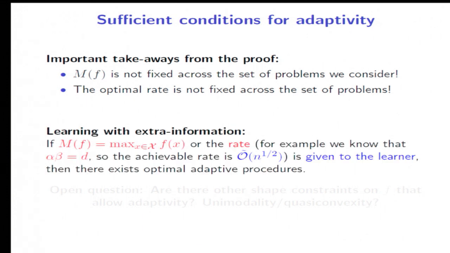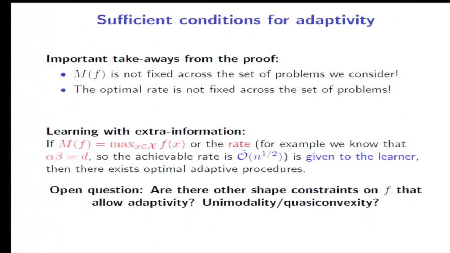Okay, so this naturally led us to consider the problem of learning with extra information. And what we show is that if some extra information is given to the learner, for example, in the form of knowing the value that the function takes at the optimum, or the rate that we can hope to achieve, then there exist optimal adaptive procedures. So let me conclude with an open question that I think is interesting, which is whether there are other shape constraints that make sense in practice that also allow for adaptivity to the smoothness in this setting. And one promising direction, I think, is the question of unimodality or quasi-convexity. Thank you.